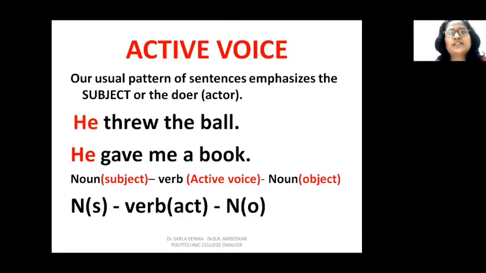See, this is a normal sentence of active voice. He threw the ball. In this, he is the subject, he is the doer of the action throw. He is throwing the ball, so he is the subject or the karta. He gave me a book. Again, he is the subject. So the normal sentence pattern is first we use the subject, which is a noun or pronoun. Then we use the verb, noun plus verb plus again another noun, which is an object.